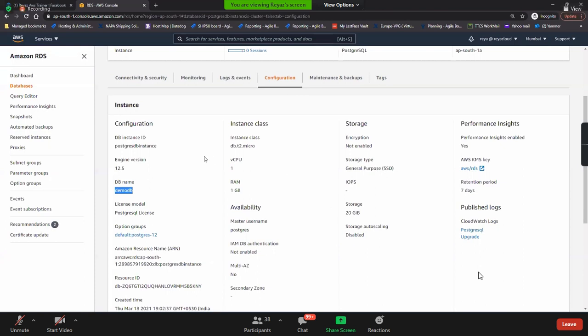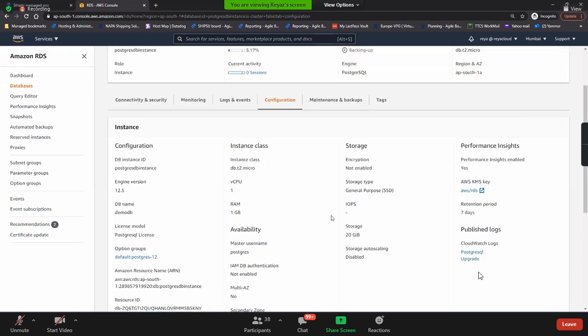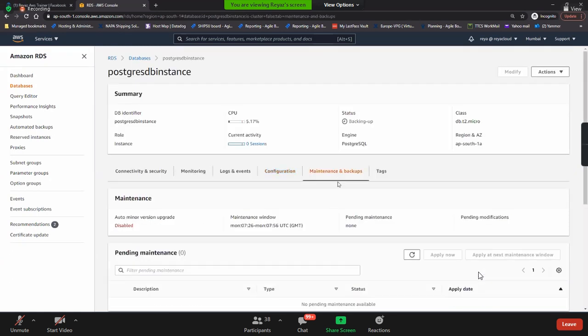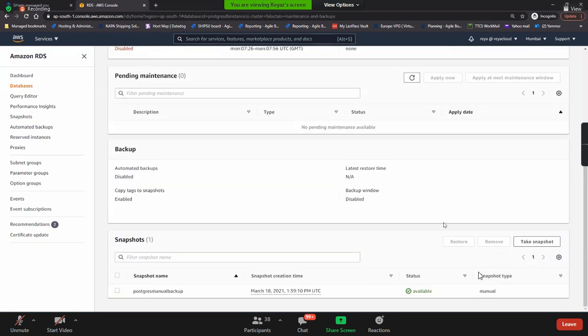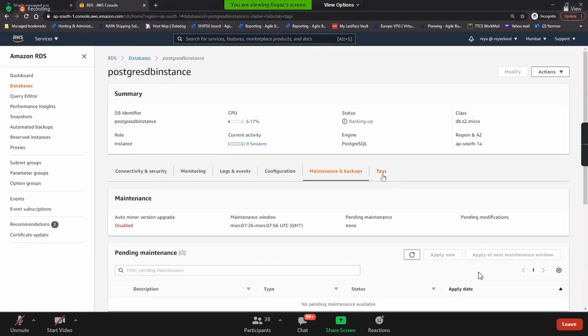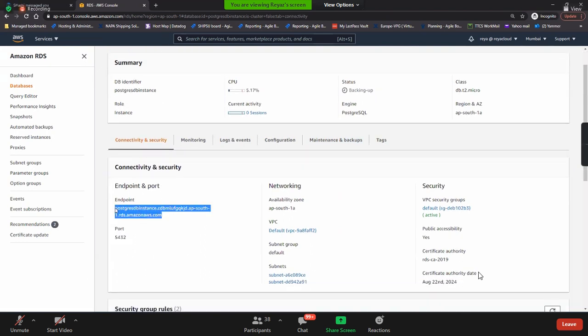The configuration: while launching, we selected all this configuration, right? Username, Multi-AZ, no, all these things you will get over here. Maintenance and backup: you can anytime go and take the backup. Just now we took the backup, the same thing. Take a snapshot, and tags. So here we are interested in the endpoint. Guys, before using this endpoint, we need to enable the port number on the security group.